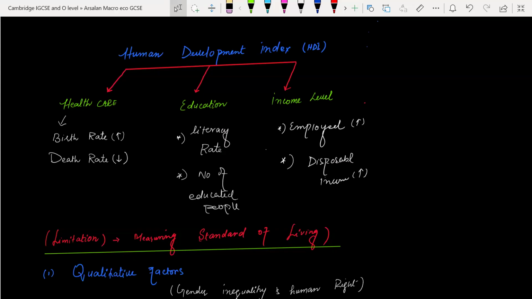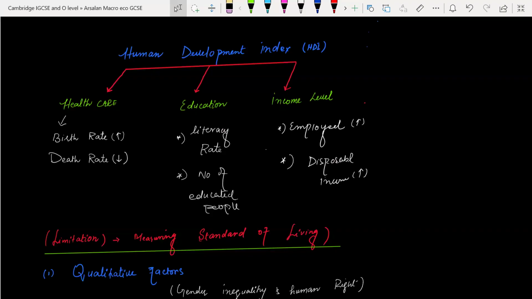If the birth rate is higher than the death rate, then the country will be economically strong. But if the situation is opposite, for example if the birth rate is low and the death rate is high, it will be a bad economic condition for that country.